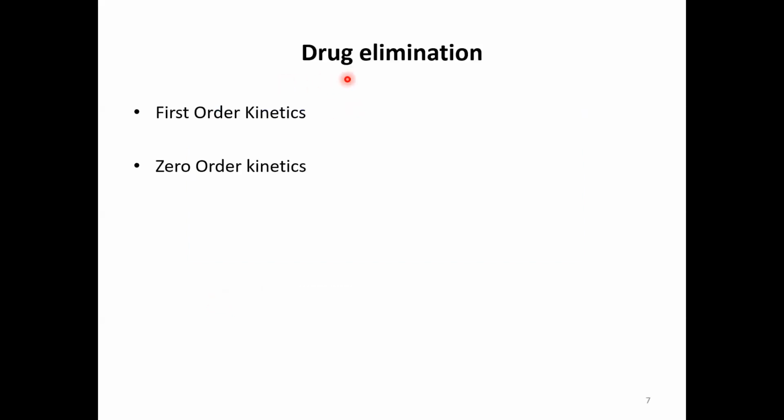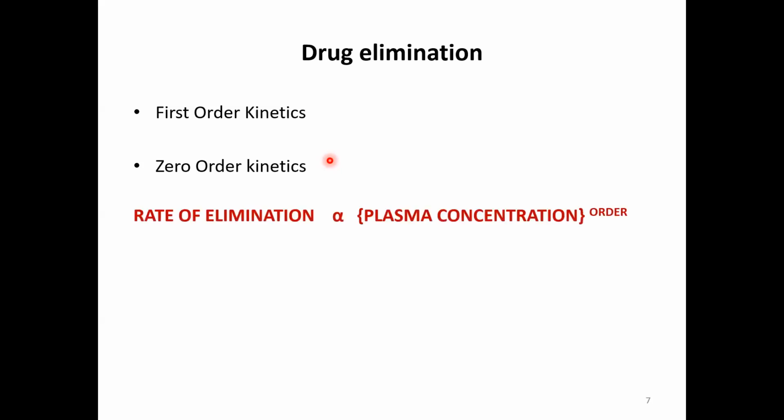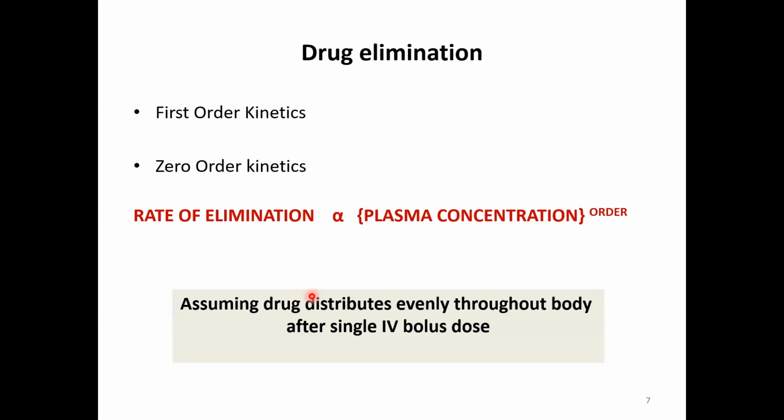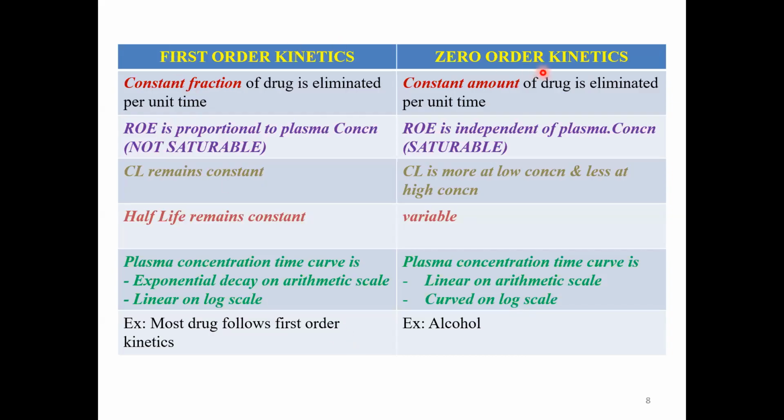Let us consider the proper topic of today, that is drug elimination. It follows two kinetics: first order kinetics or zero order kinetics, or some drugs may follow both, which we call mixed order kinetics. The rate of elimination is proportional to the order of the plasma concentration. Let us try to understand this concept of order of kinetics, first and zero order, by assuming that a drug is given by single IV bolus and distributes evenly throughout the body.